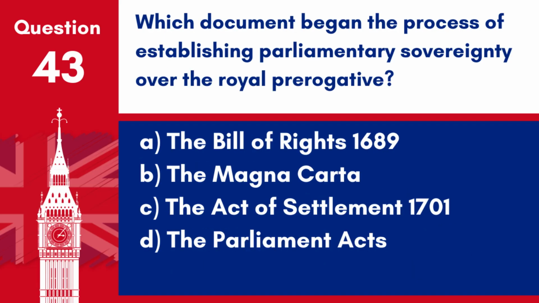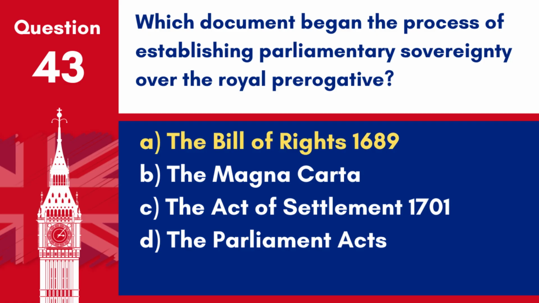Question 43. Which document began the process of establishing parliamentary sovereignty over the royal prerogative? A. The Bill of Rights 1689. B. The Magna Carta. C. The Act of Settlement 1701. D. The Parliament Acts.